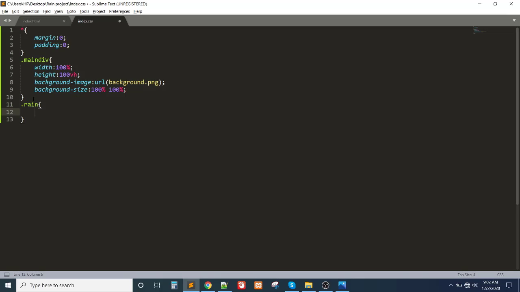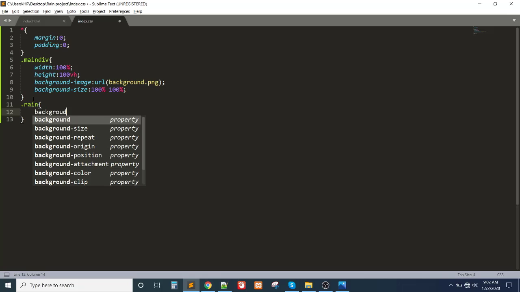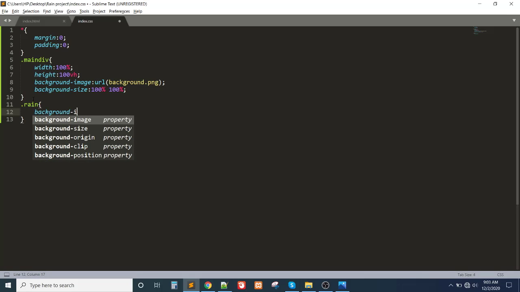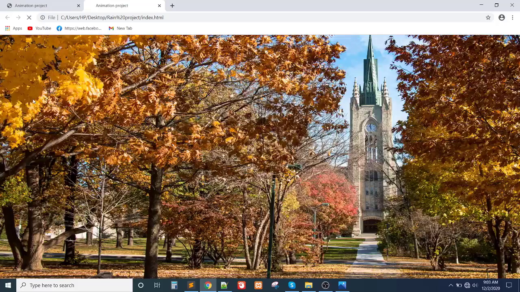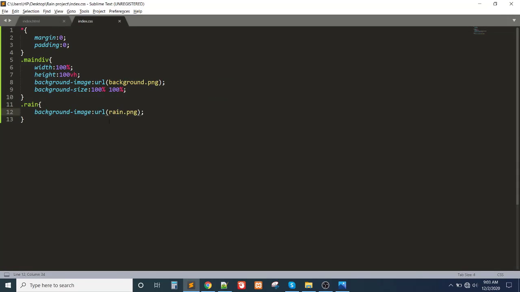Again I will write CSS, background image. Background image will be url rain.png. This is my png file, and let me check about it. So rain url rain.png.